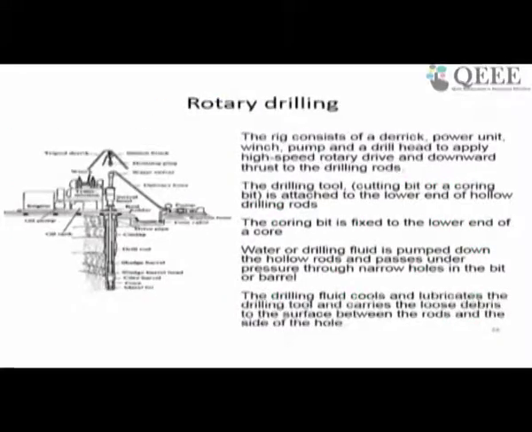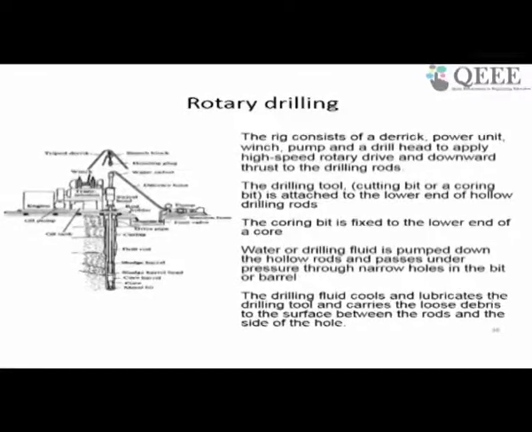The third type of boring is basically the rotary drilling. In this case, the drill tool is attached to the lower end of a hollow drilling rod and the coring bit is fixed to the lower end of the core. Now, as the drill rod rotates, it cuts the soil through the bit and simultaneously it moves.